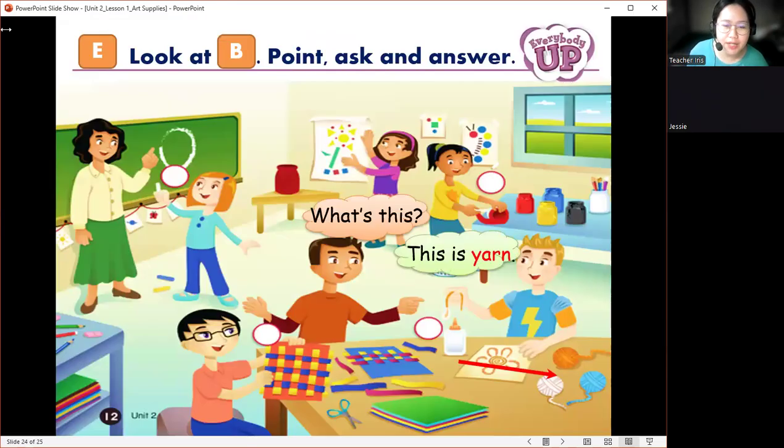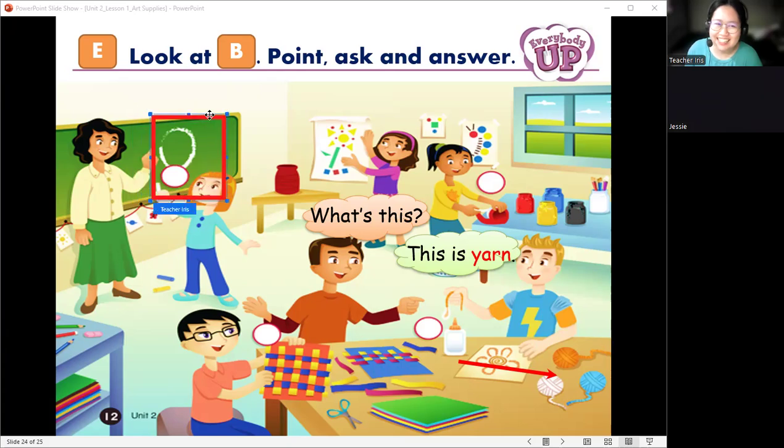Okay, let's have our example. So what's this? It's a picture. Yes, this is from Wednesday. We had this, but we haven't applied the sentence this is. So we will practice the sentence pattern. So, what's this? This is yarn. Very good. This is yarn. What's this?